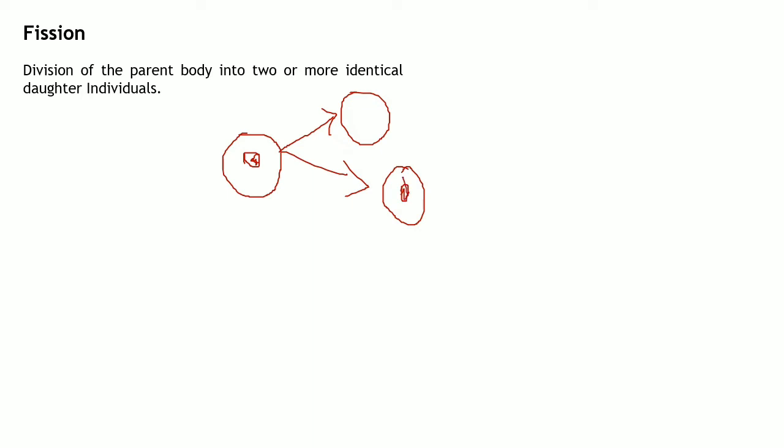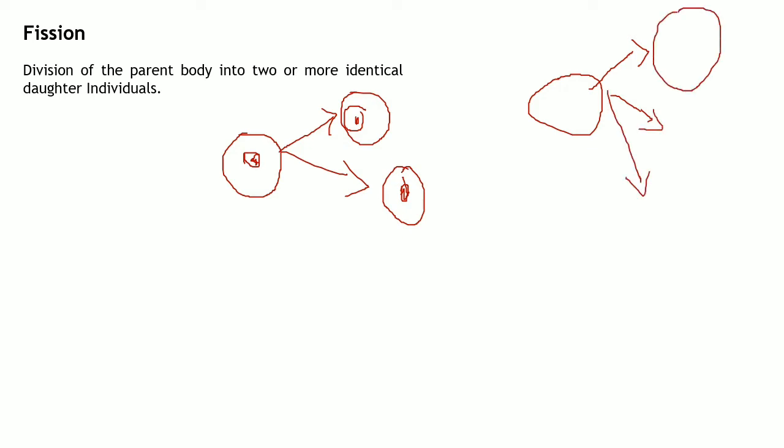Fission is the division of the parent body into two or more identical daughter individuals. Let me draw an example here. This is the parent body, the parent cell. You have the nucleus here, and it produced two individuals, or a single parent cell producing more than two daughter individuals.